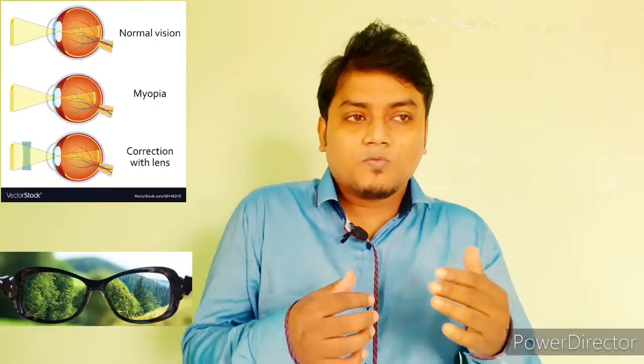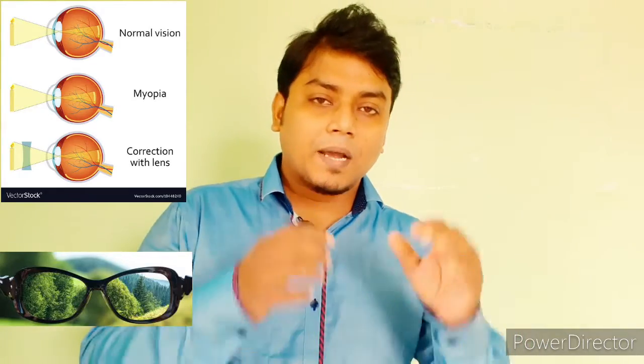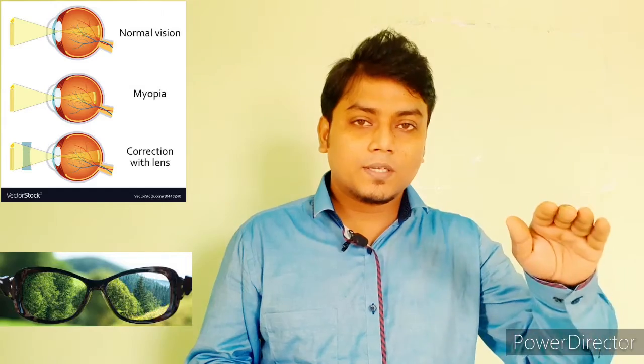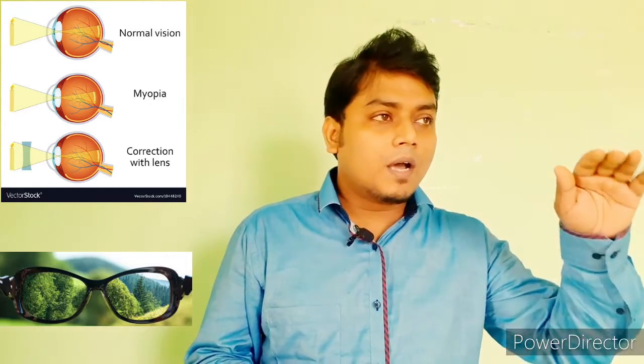If a concave lens is placed over the cornea, meaning if you are wearing minus lens spectacles, then what happens? Light passes through the lenses, the cornea and our crystalline lens and focuses exactly on the retina. And we can solve these problems by prescribing minus power.